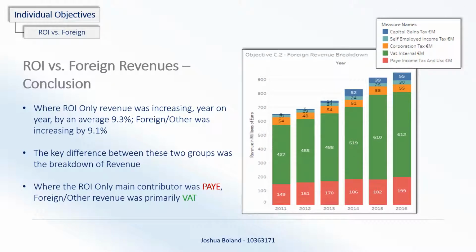So reviewing this, where the ROI only revenue was increasing year on year by an average of 9.3%, foreign or other revenues are increasing by 9.1%, so very little to pick between them. Both are increasing at the same rate. The only differential that was very much identified between the two different subjects: where ROI only's main contributor was PAYE in terms of total revenue, foreign or other revenue was primarily VAT. So it looks to be for the large part to do with imports, exports, things like that.